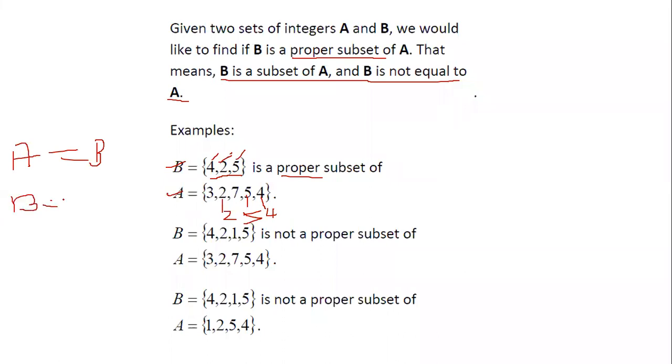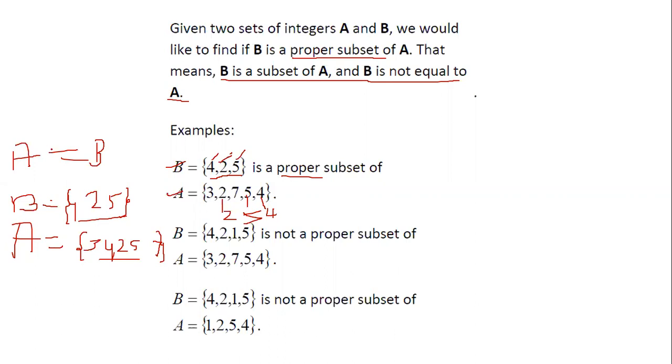Let's take this example. If B is equal to 4, 2, 5, and if A is equal to 3, 4, 2, 5, and then you have 7. Now here you have 4, 2, 5, here also you have 4, 2, 5.